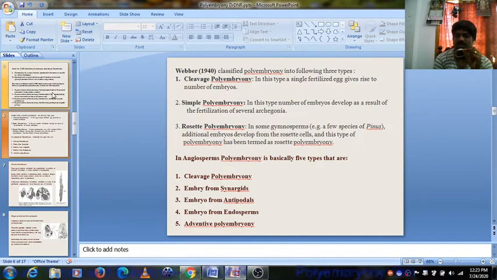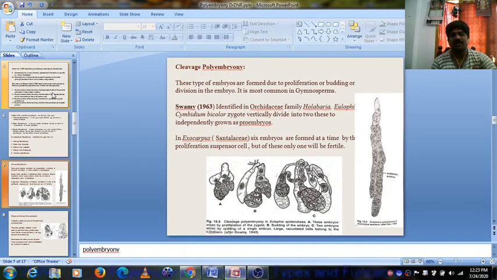In angiosperms, polyembryony is basically of the following types: first, cleavage polyembryony; second, embryo from synergids; third, embryo from antipodals; then embryo from endosperm, and adventive polyembryony. First one is cleavage polyembryony.